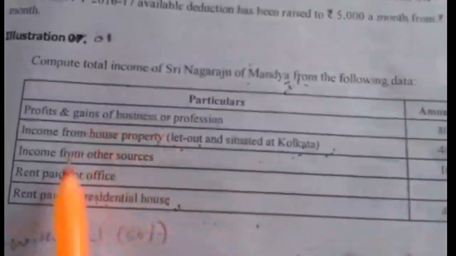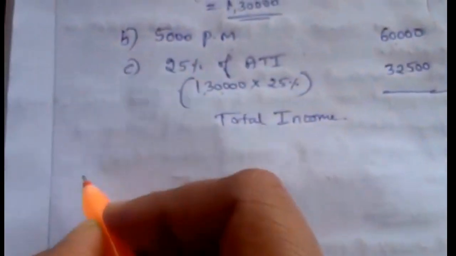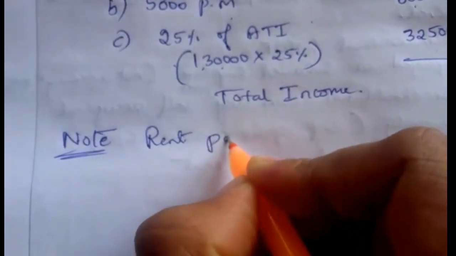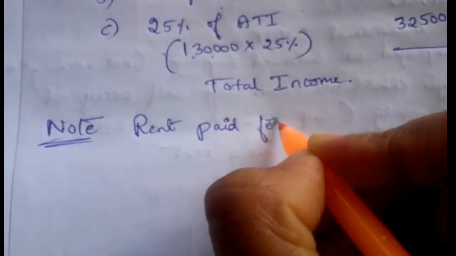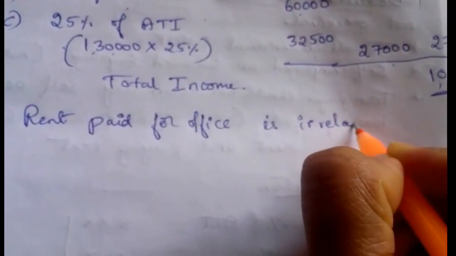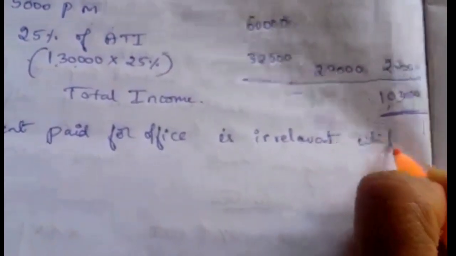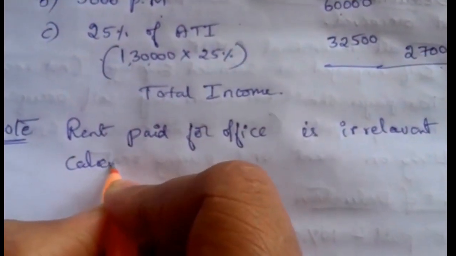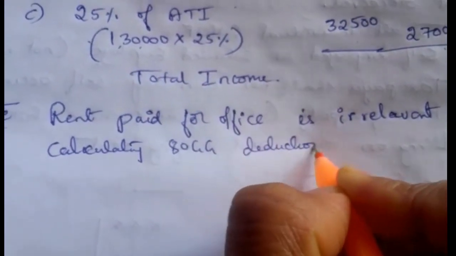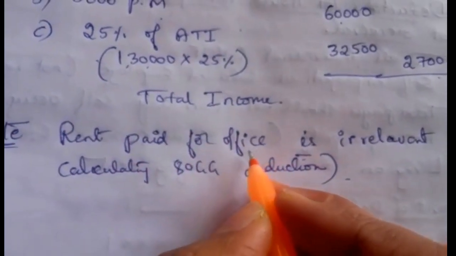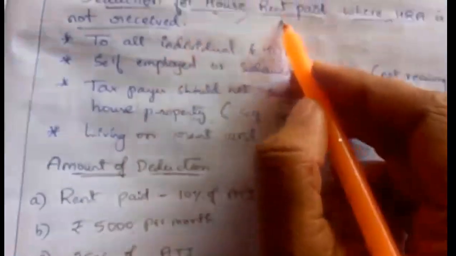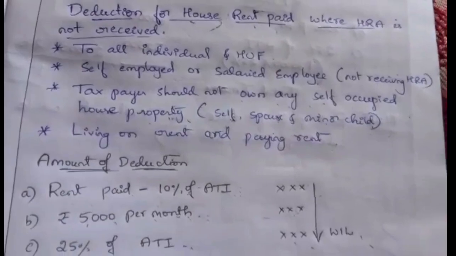And one more point here: rent paid for office is irrelevant here. Rent paid for office is not relating to this while calculating 80GG deductions. Here what is important is only rent paid for a residential house. The deduction is eligible only for the house rent paid, not for the office rent paid. Clear?